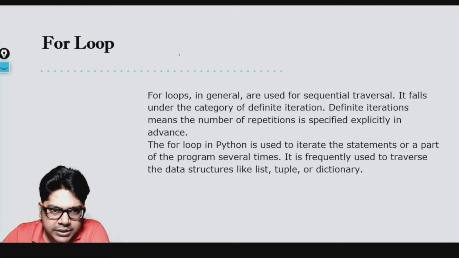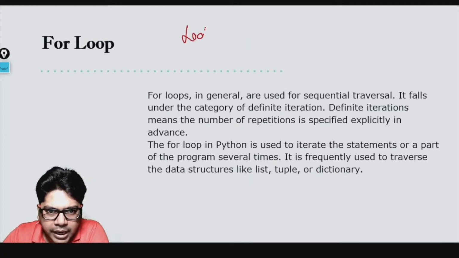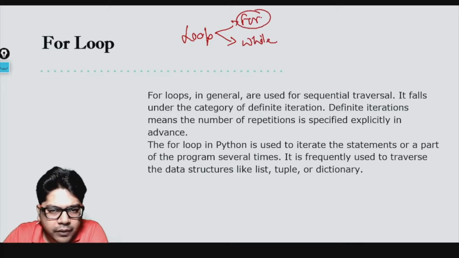Okay, so in the last video we already talked about loops, and we discussed that a loop is a block of code which gets repeated again and again without having to repeat the code, right? And we talked about two kinds of loop in Python. We have the for loop and the other is the while loop. So in this video we will concentrate only on the for loop. We will not go into the while loop. In the next video we'll focus on the while loop. So now let's start with the for loop.